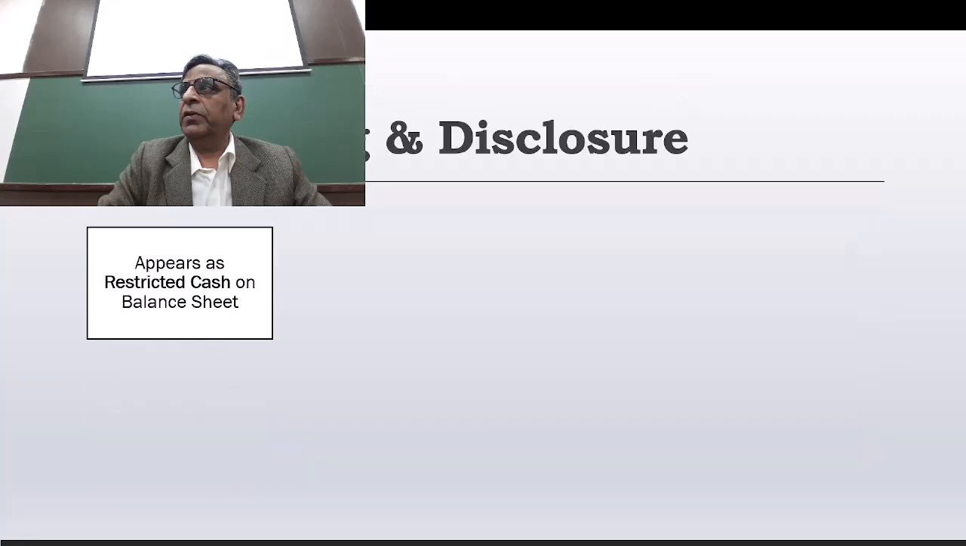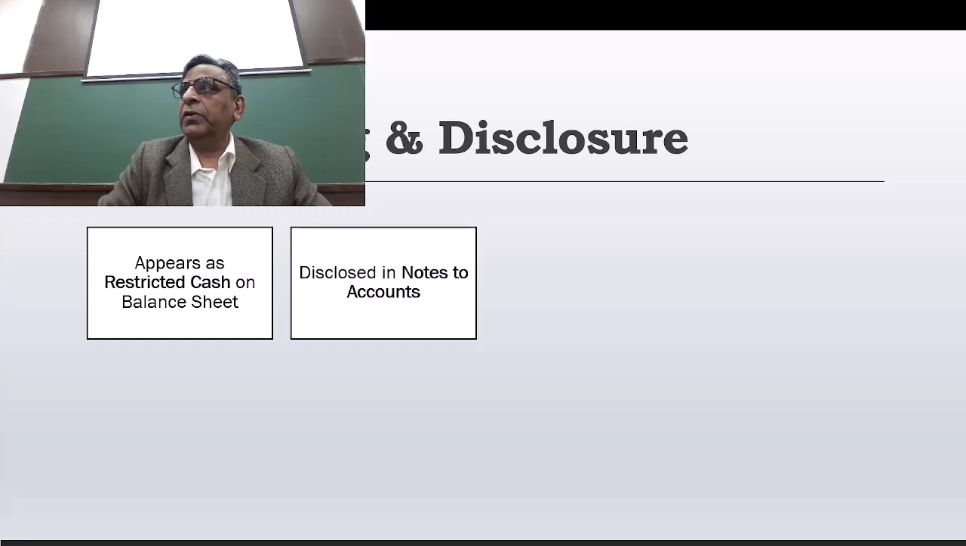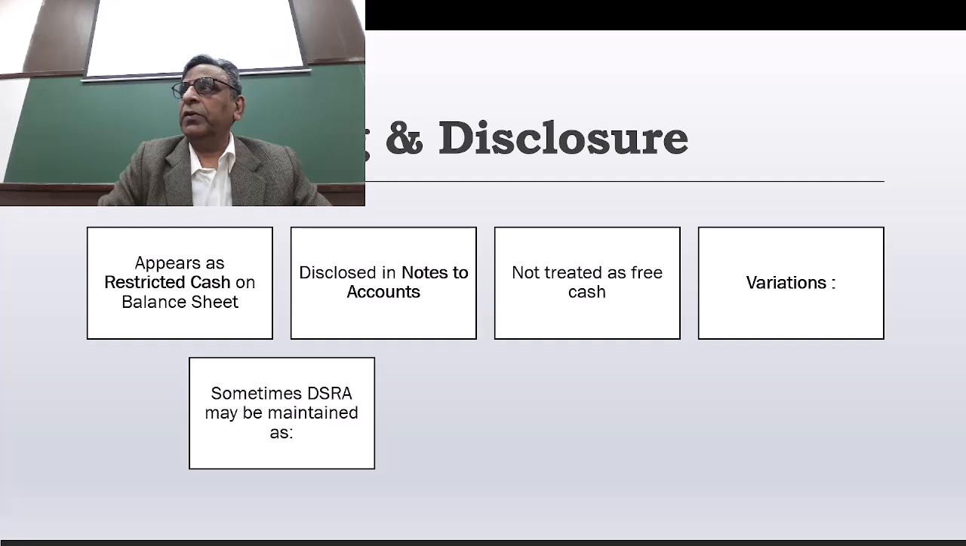Now how do we show that in the books of account, in the balance sheet? This appears as restricted cash on the balance sheet, disclosed in the notes to accounts, not treated as free cash. Now there can be some variations also.